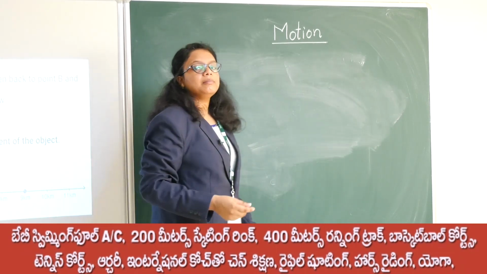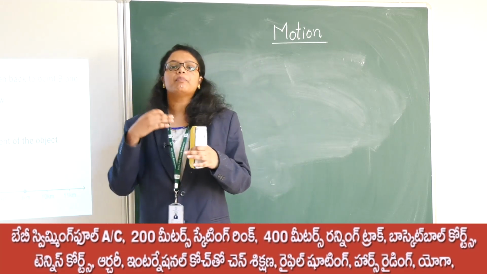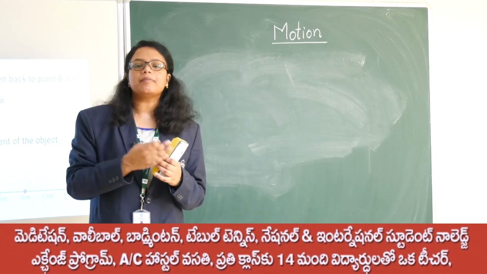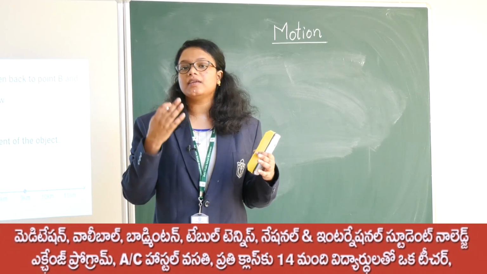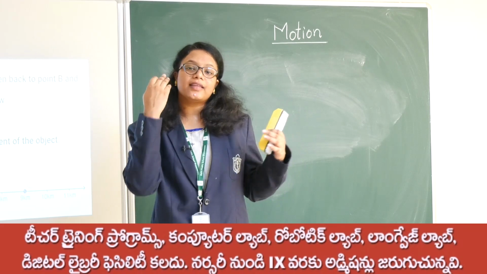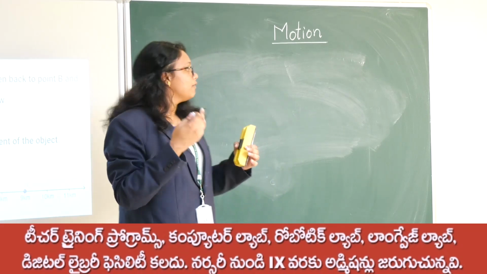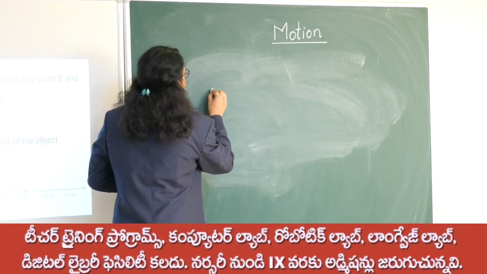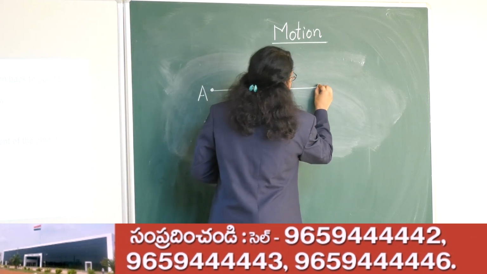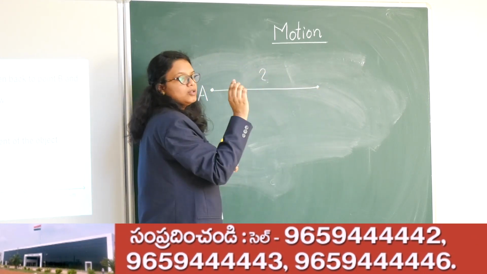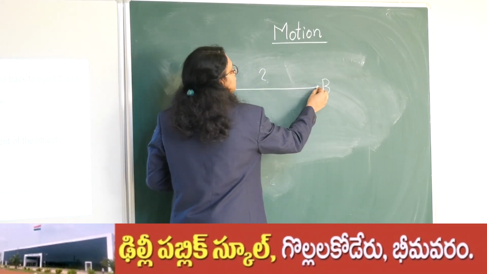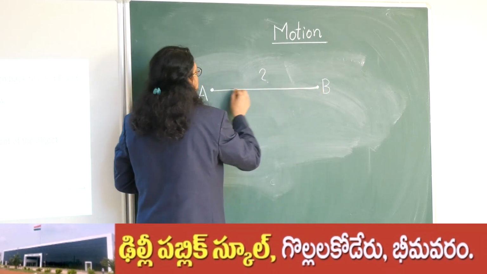Some more important points you can observe here. Can you suggest some examples where displacement is 0? Every time, is the displacement more or less? Can there be any case where displacement is 0? We can see that. Suppose I have moved from point A, and I travel some distance to point B, and again after finishing my shopping, I come back to point A.